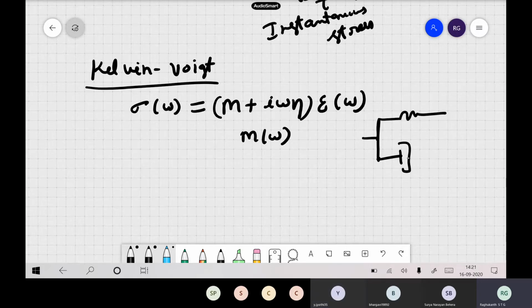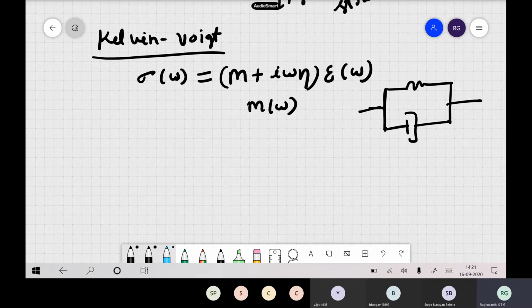So this is our Kelvin-Voigt solid. This is our stress-strain relation in the frequency domain. Now if you write it in the time domain also, I think we have written it.